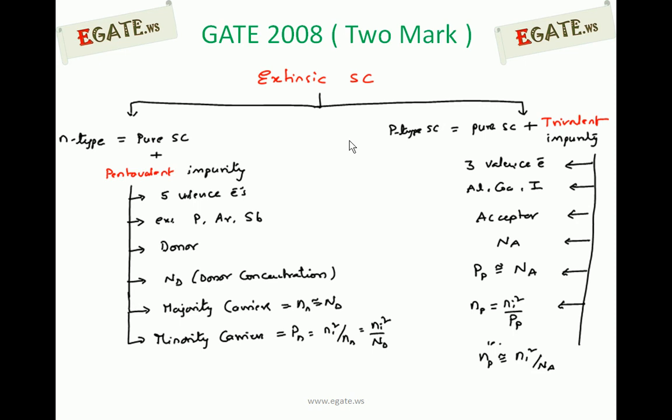In N-type semiconductor, majority carriers are electrons. They are indicated with Nn, that is n suffix n. It is approximately equal to the donor concentration, whereas minority carriers of N-type can be calculated from the mass action law. So minority carriers in N-type are holes. Holes in N-type are calculated using the mass action law by the equation Ni²/Nn or Ni²/Nd.